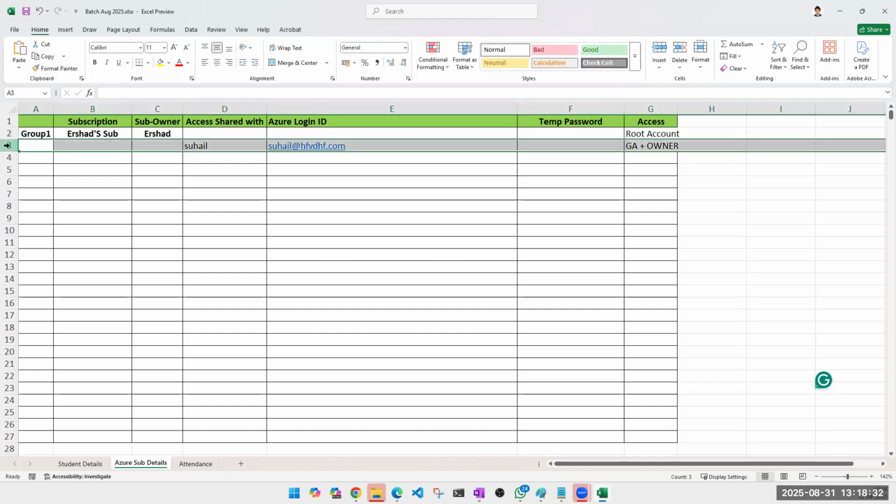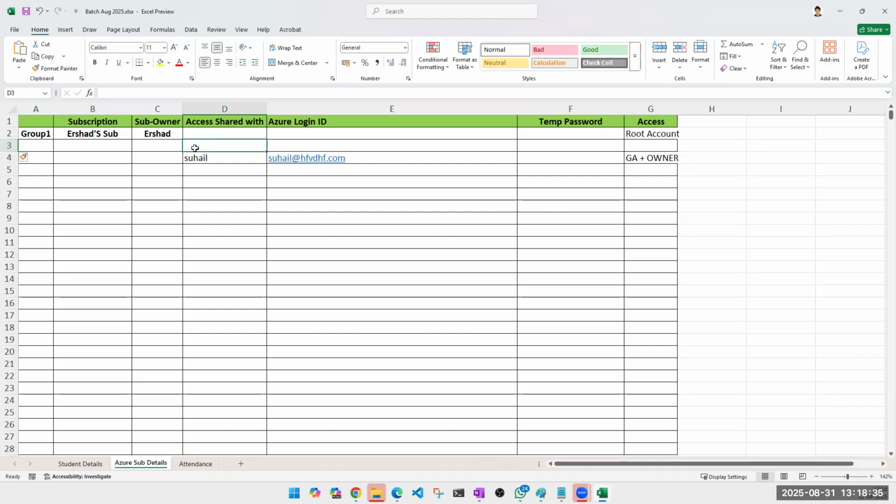And Irshad, I'll request that you create one account for yourself also. Do not use the root account. That's not a good practice, right? So Irshad will have his own account like this. Similarly, Irshad will create accounts for 10 users. Let's say for Sana, for Ajit, for Ruha, for Kanika, right? Maybe for Ramesh. This is how he'll create it for 10 users. Then we'll have one more subscription, right? So one of you can volunteer one more subscription for another 10 users.